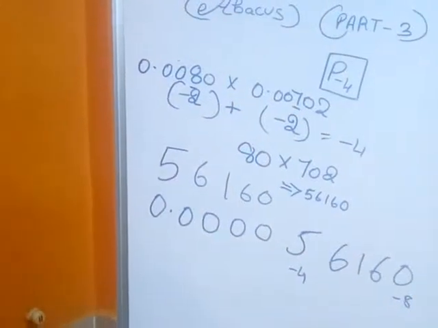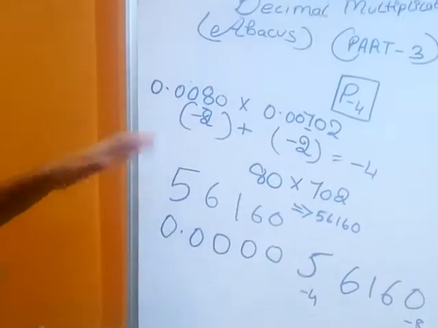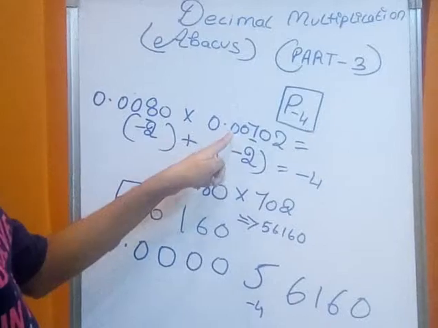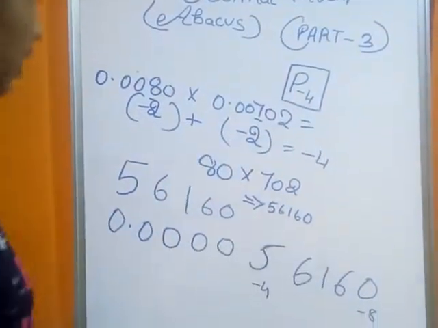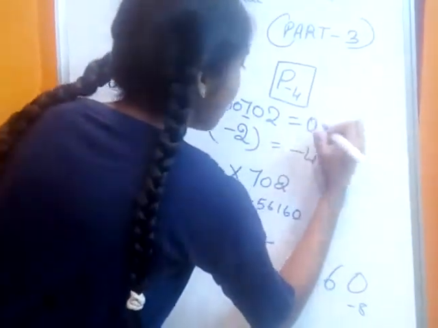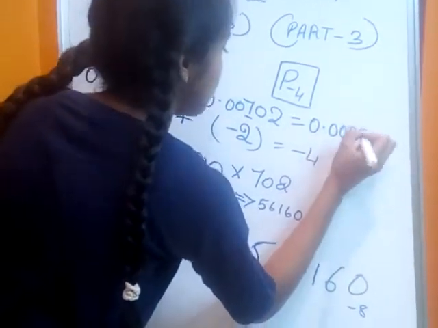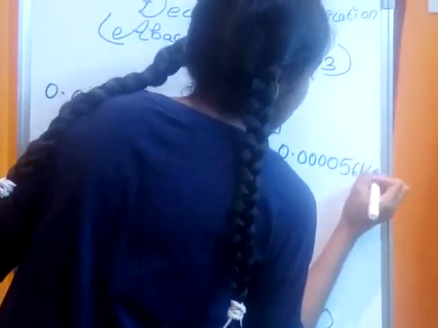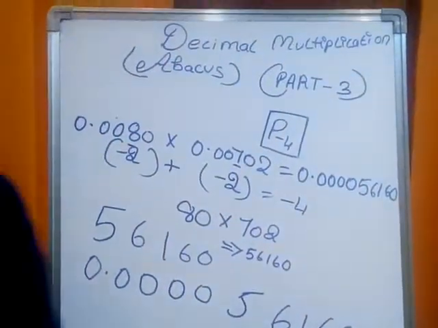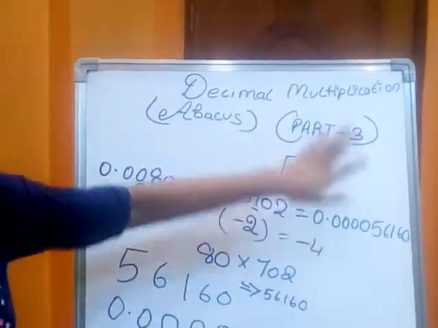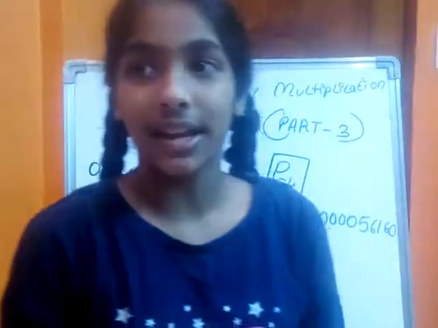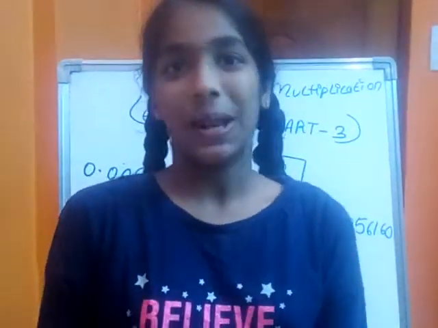So the answer of 0.0080 into 0.00702 is 0.00040566160. So that is the end of decimal multiplication. We'll meet you in the next session. Thanks.